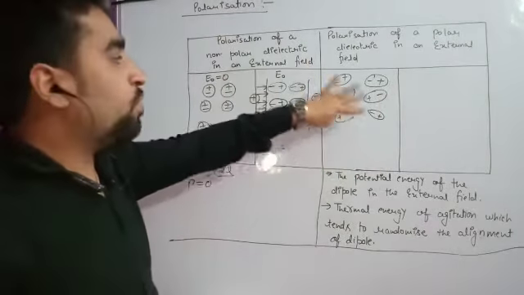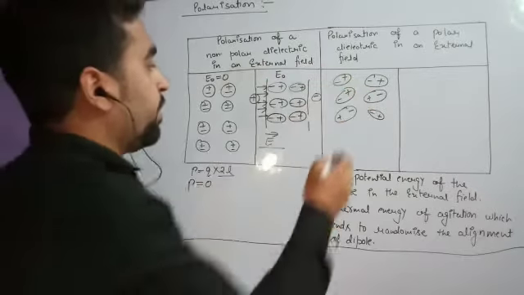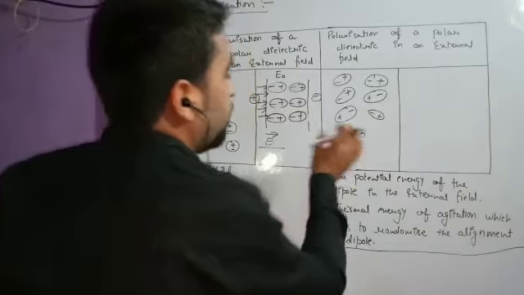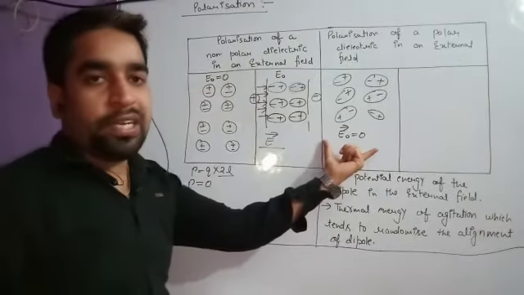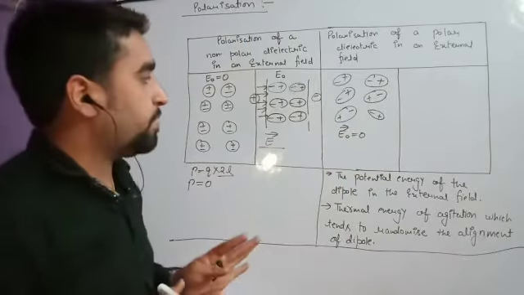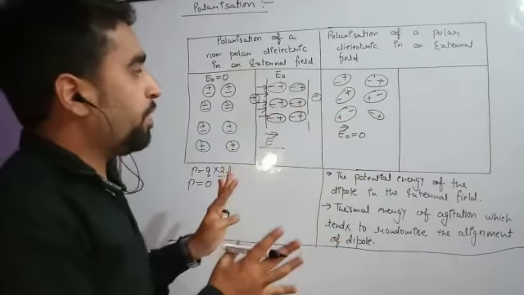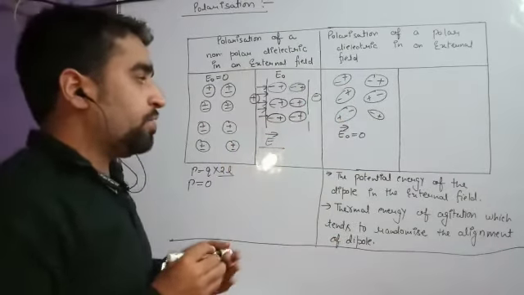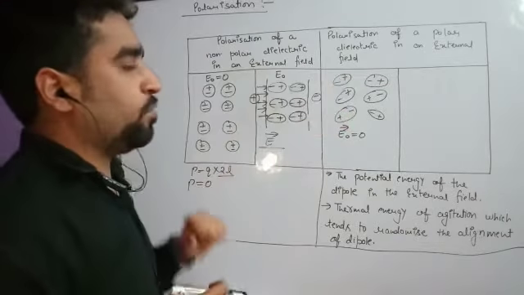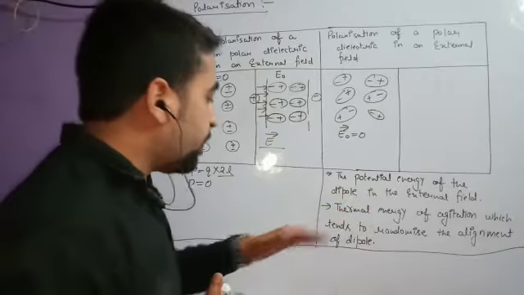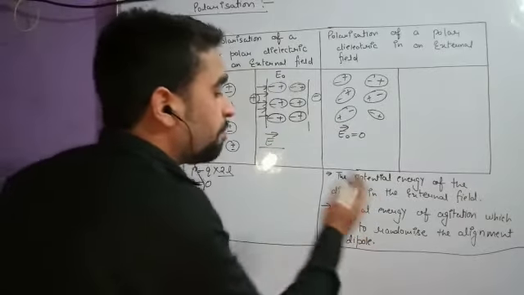Okay, the molecules are aligned like this, and this is the condition when no external field is present. So I have shown the condition when no external field is present. So students, they are randomly distributed. Okay, and why are they randomly distributed, or why are they showing the dipole moment?